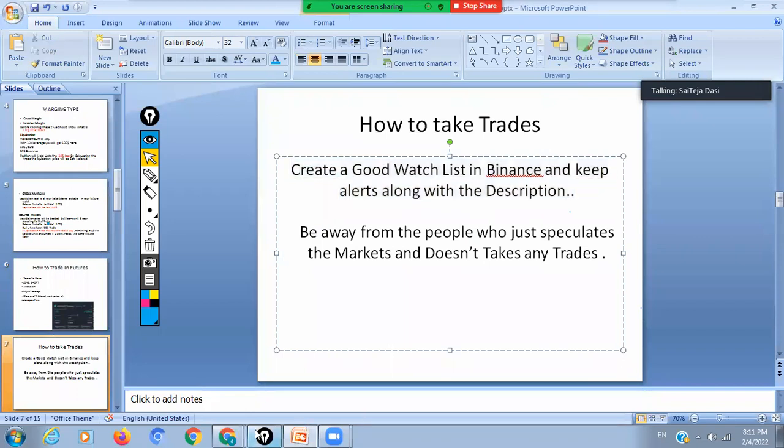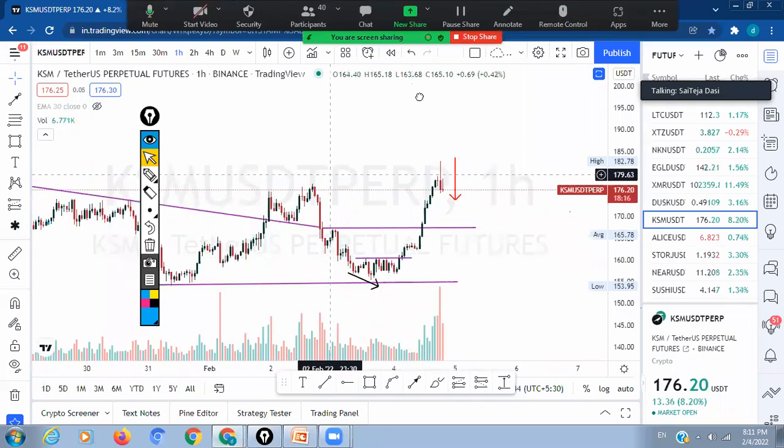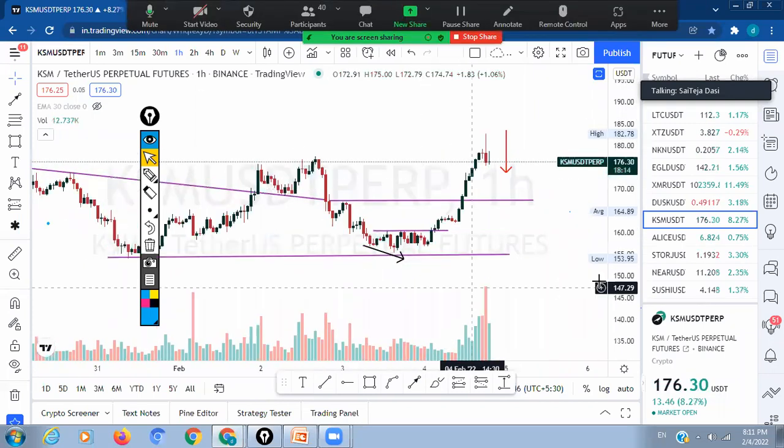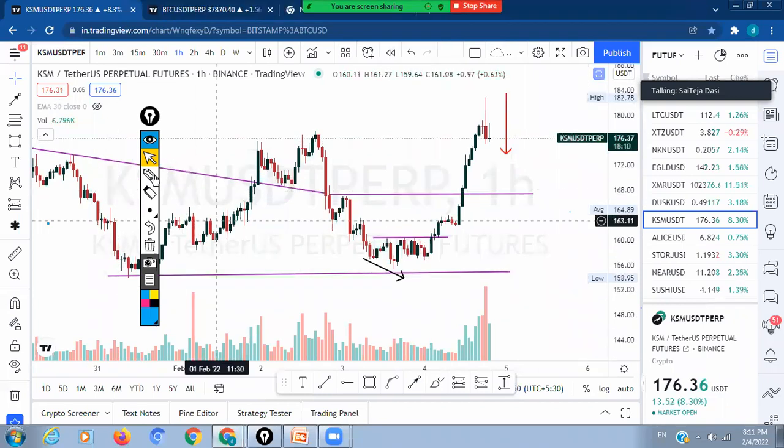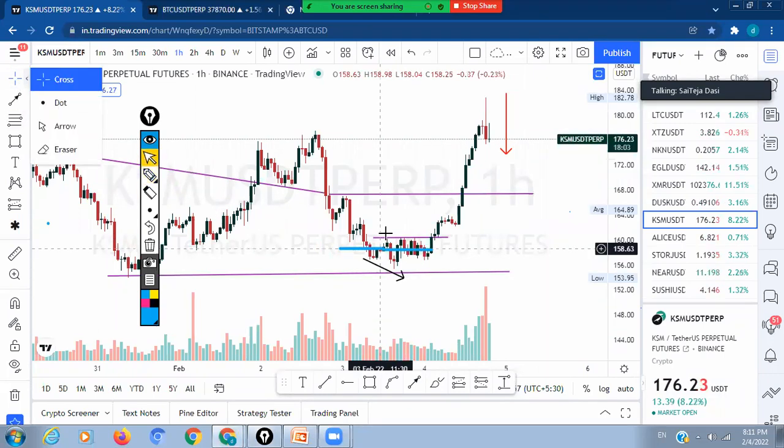So suppose what I'm trying to say is that here is the breakout. We can observe little consolidation going on here in KSM, and this is the breakout point actually. So you can open Binance and place an alert at 160.